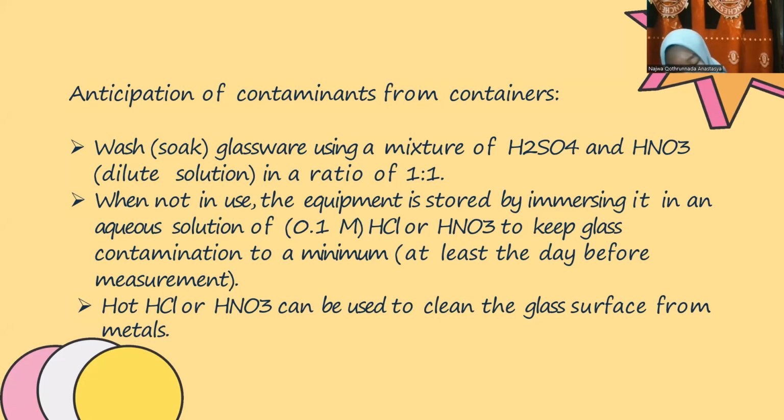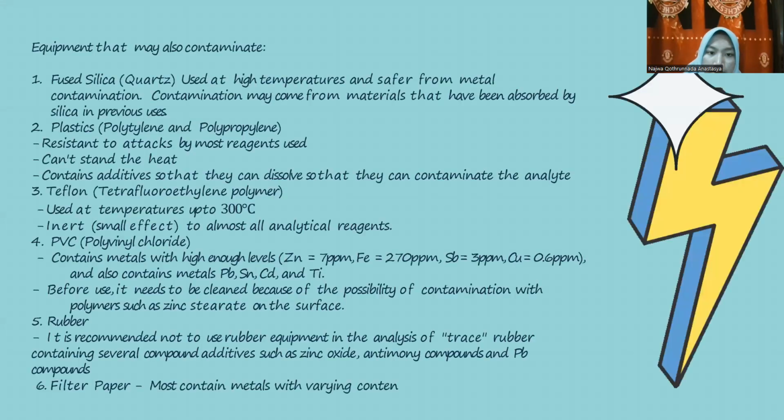0.1 M HCl or HNO3 to keep glass contamination to a minimum, or at least the day before measurement. Hot HCl or HNO3 can be used to clean the glass surface for metals, equipment that may also contaminate.